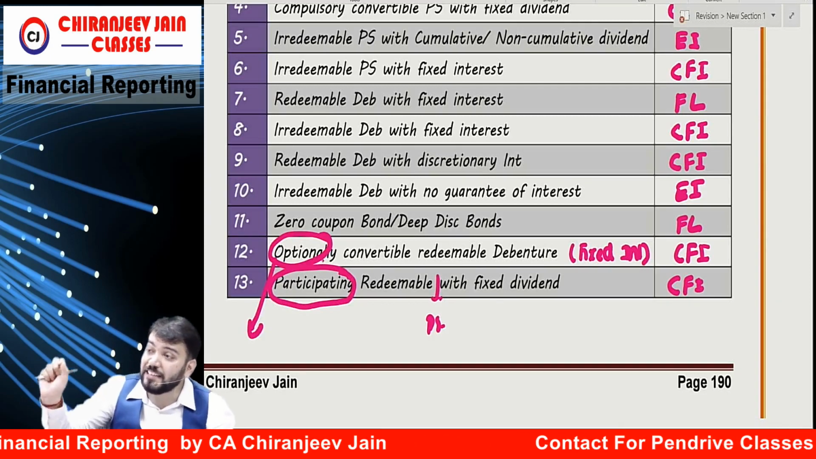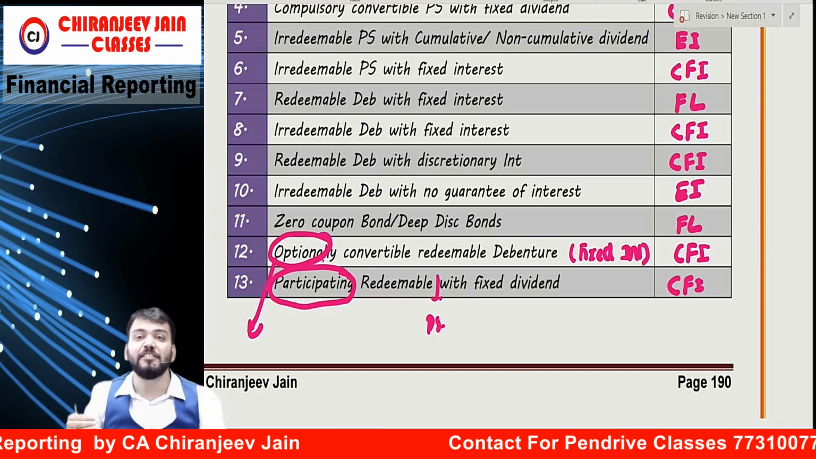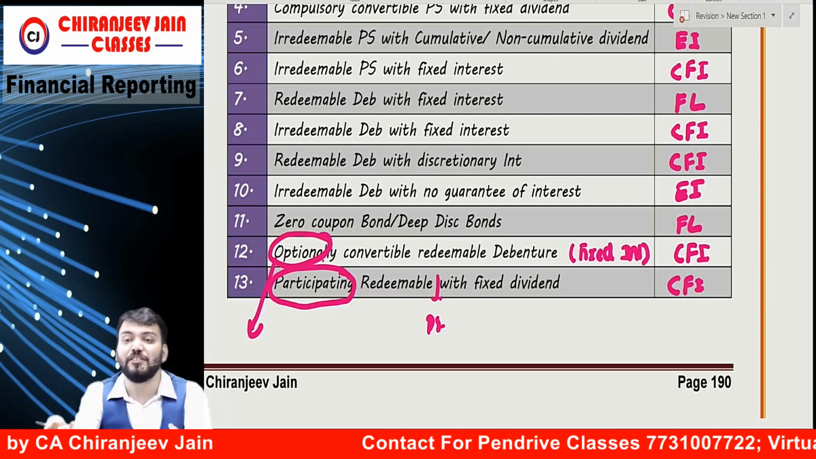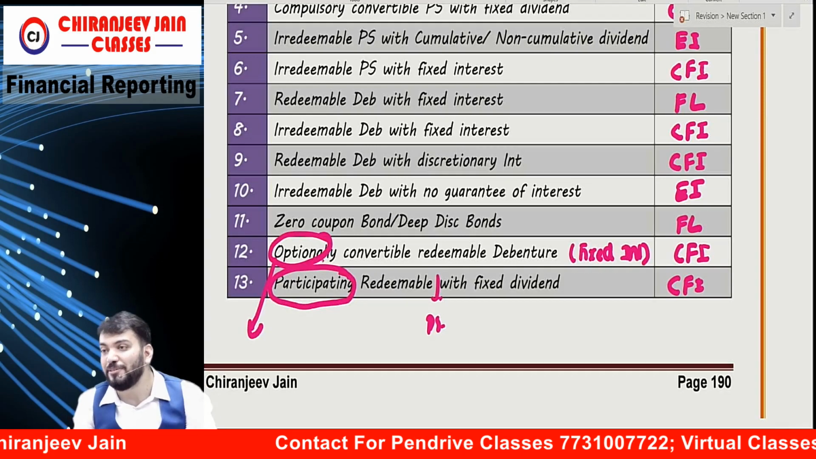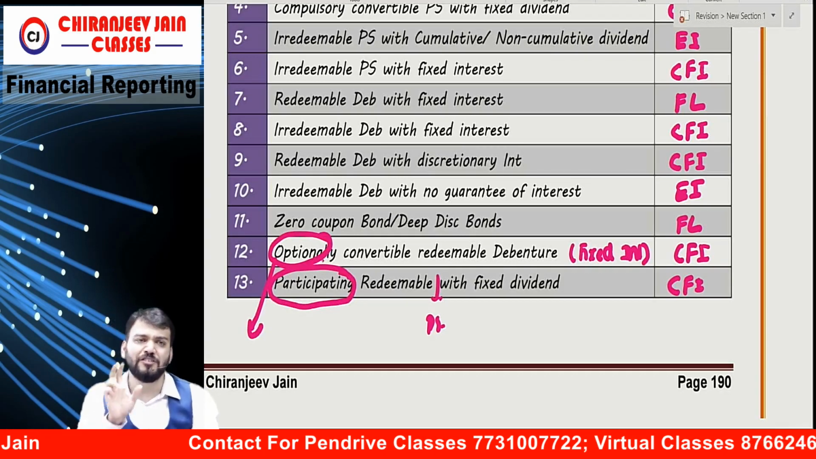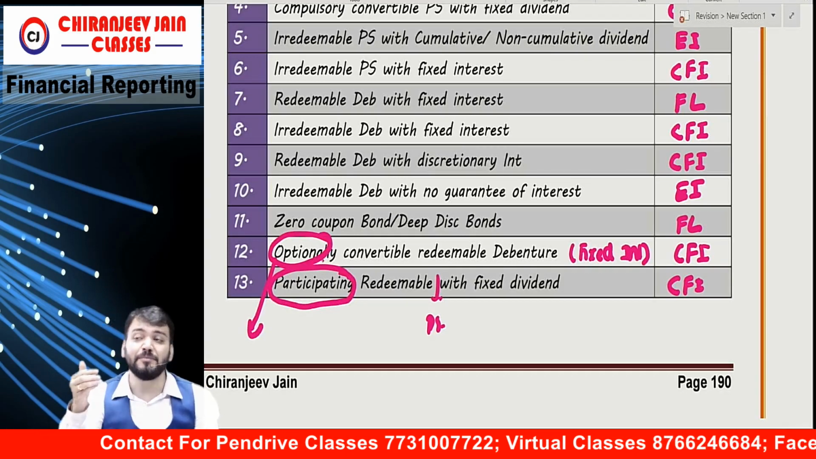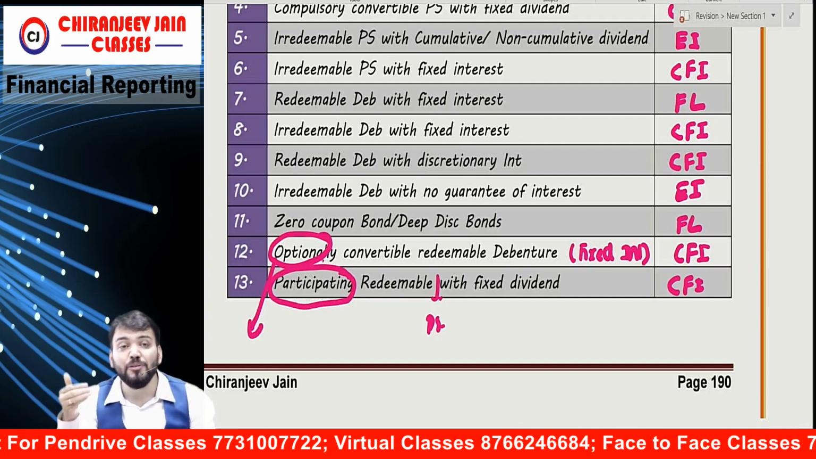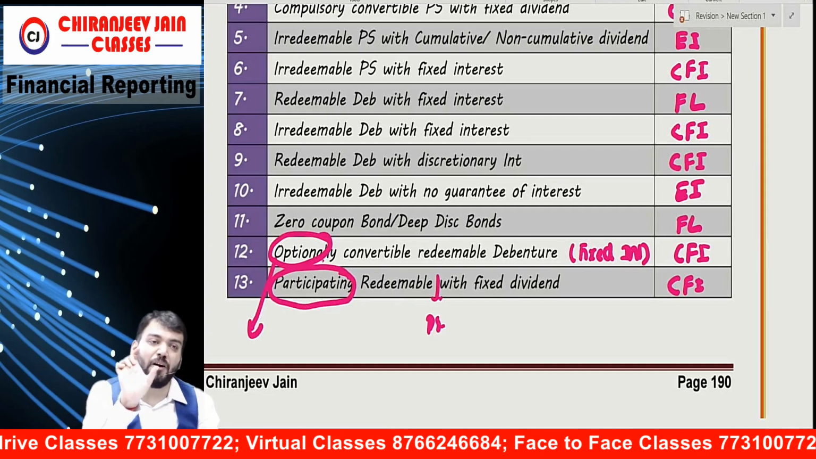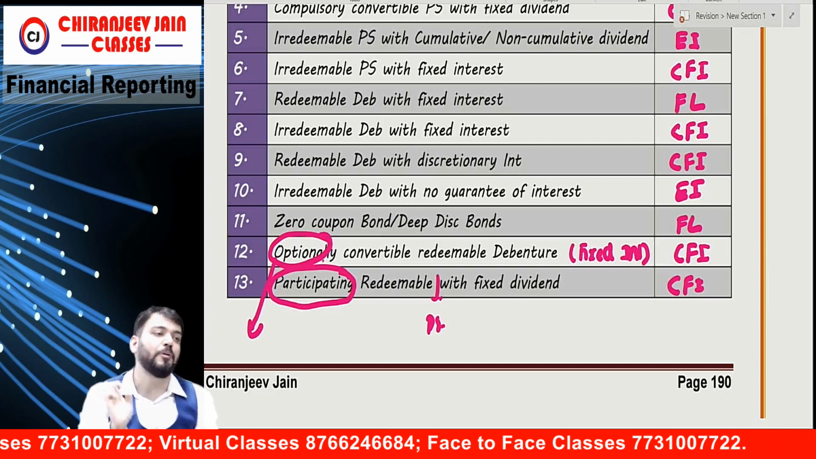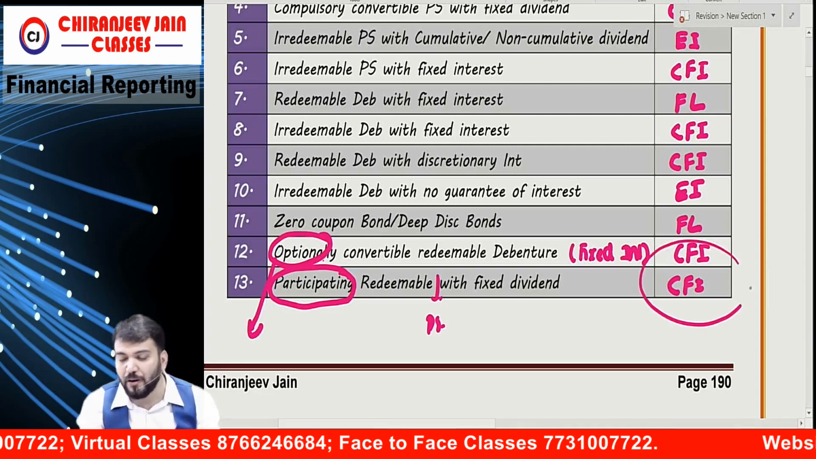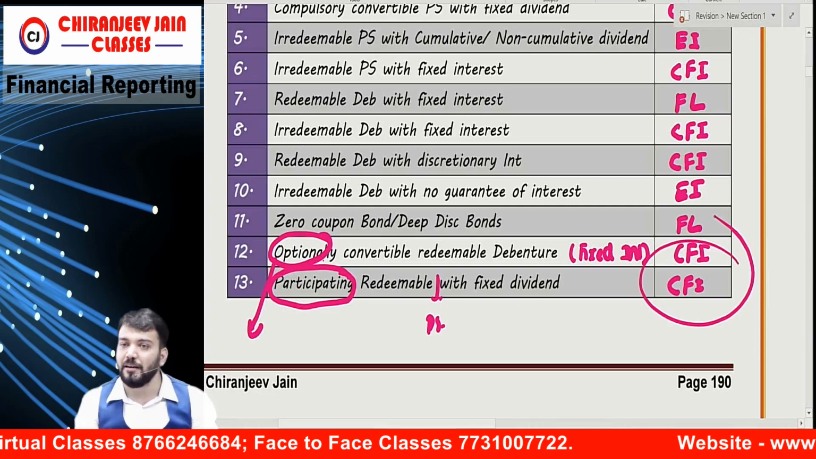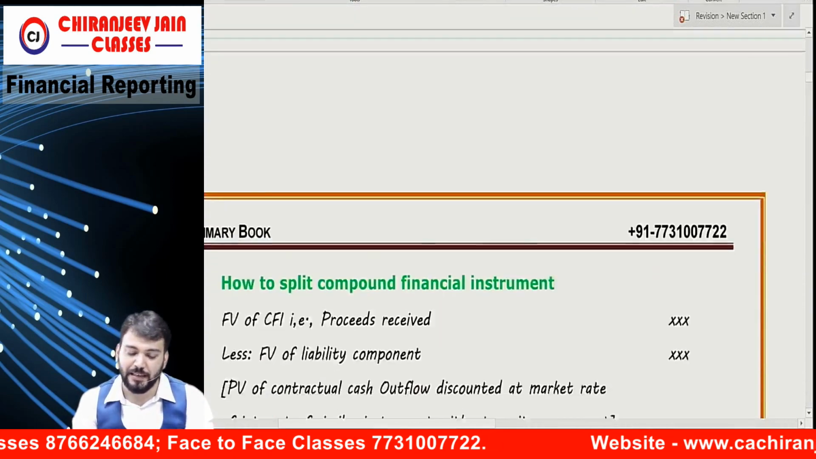So whenever any right is given, some consideration is received and there is no obligation to pay. So it becomes a part of equity. In simple words, whenever a right has been given by the entity to the holder, automatically there will be some equity component on that. Therefore, it becomes a compound financial instrument. Correct?